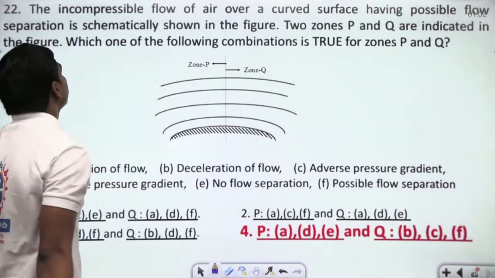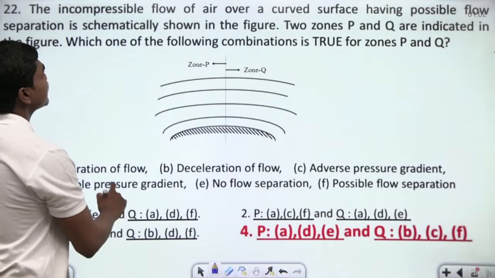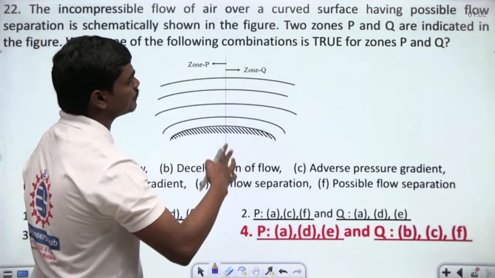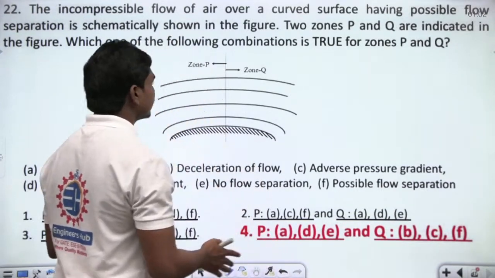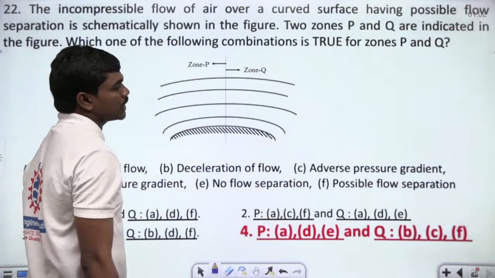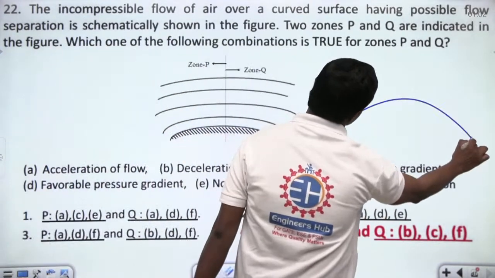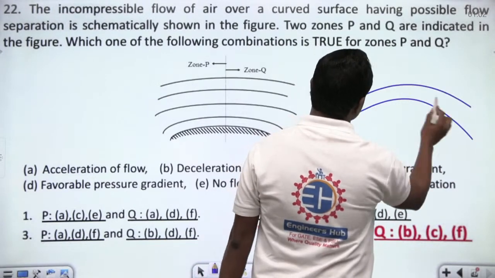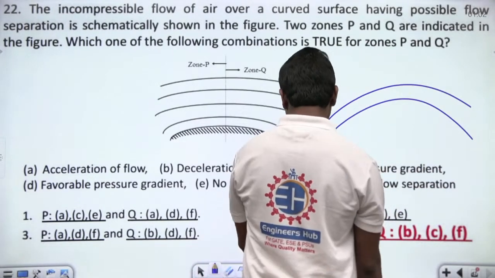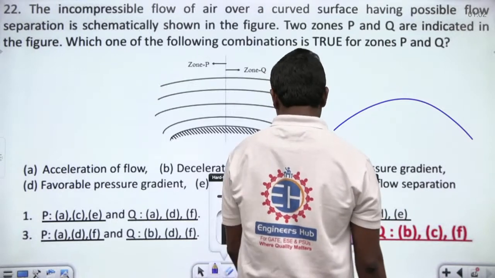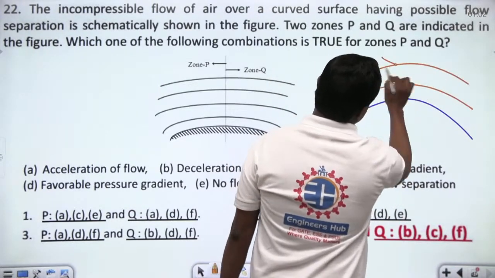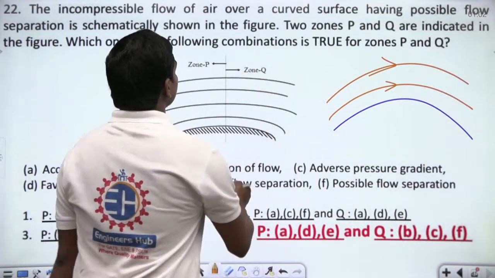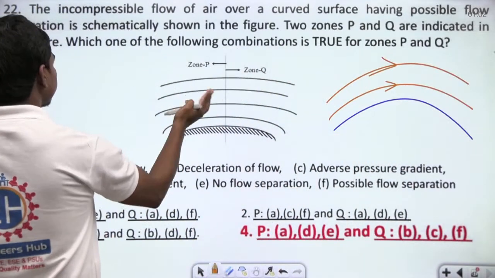Anyhow, let's get back here. This is the last question that we have. The incompressible flow of air over a curved surface having possible flow separation is schematically shown in the figure. So one thing is very clear. There is a schematic flow that's shown here. So there is some curved surface like this and there is some flow on the top of this. Okay, let us draw the flow lines with a different color. So these are the flow lines.